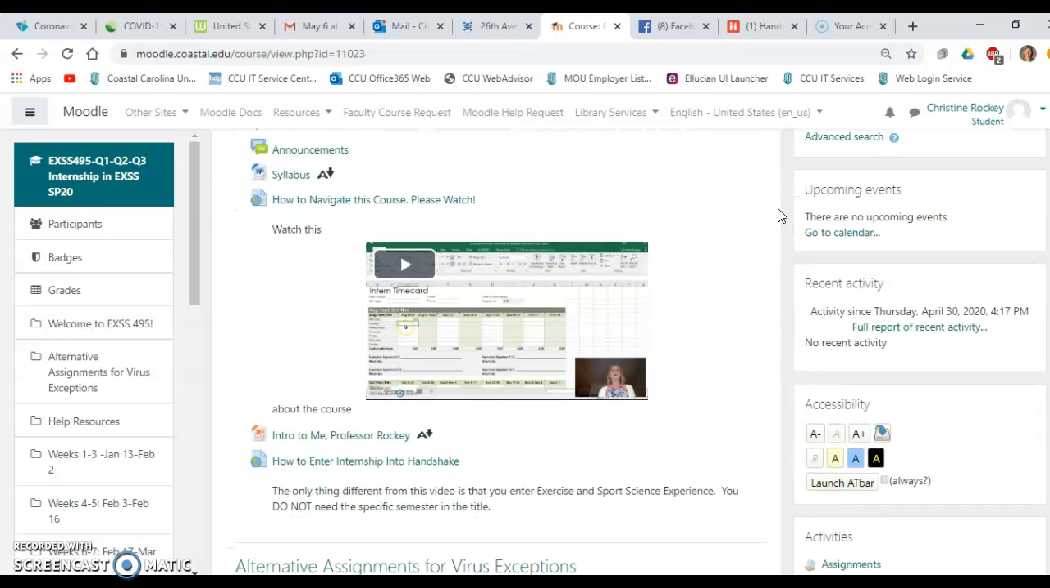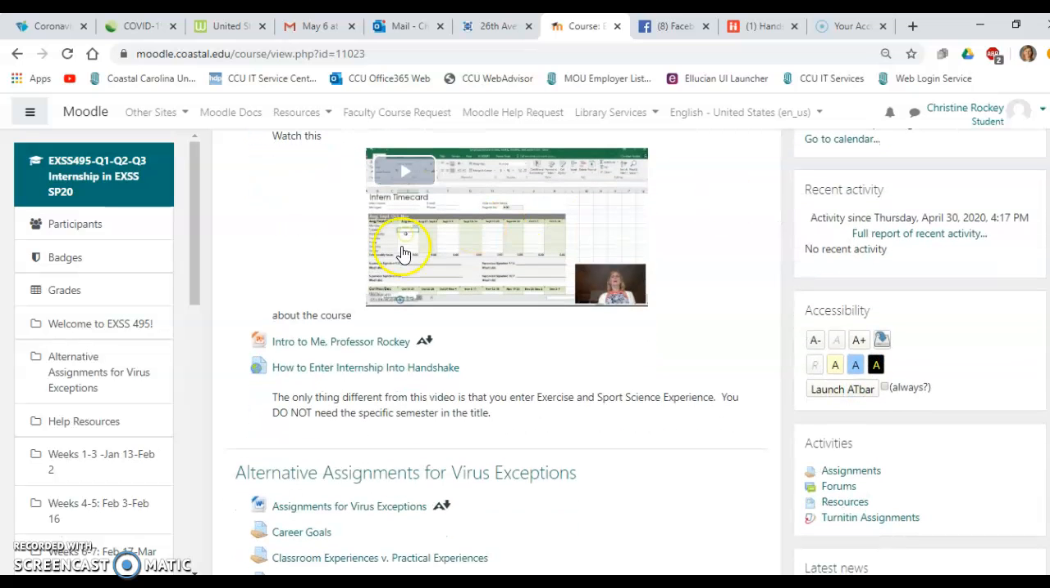Now remember, you watched a video in EXSS 490 about how to do the handshake, but we have updated it a little bit, and you'll be able to find out how to do that by clicking here. And there will also be a link here to Handshake on your page that Dr. Darden will create for you.